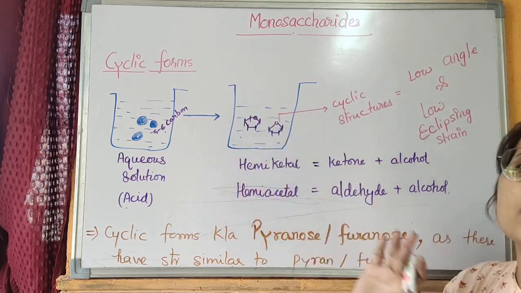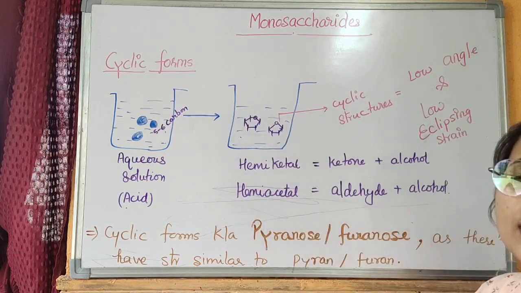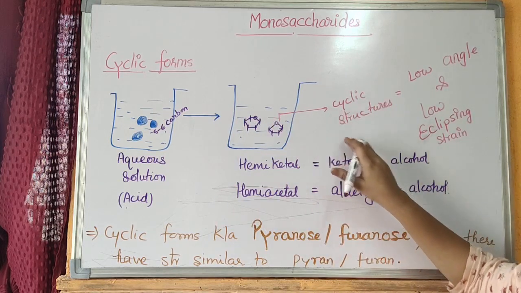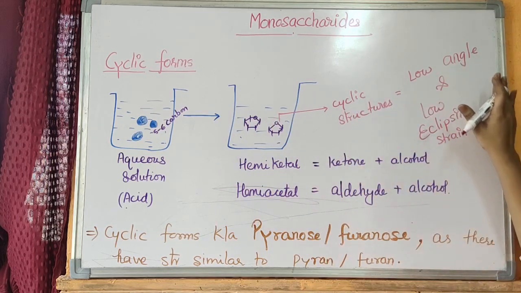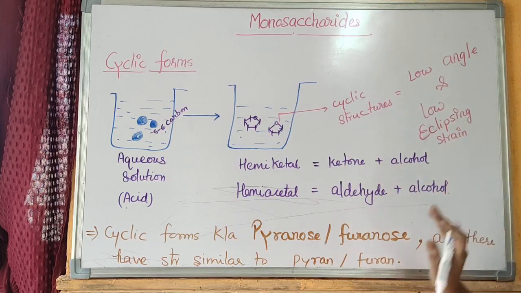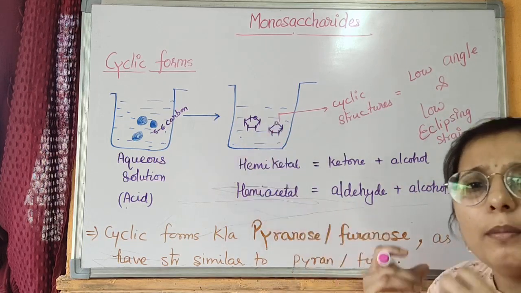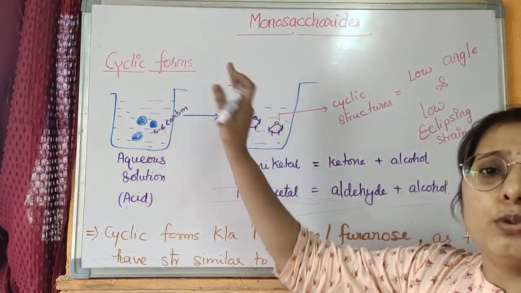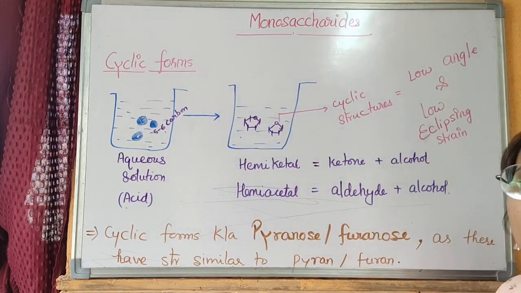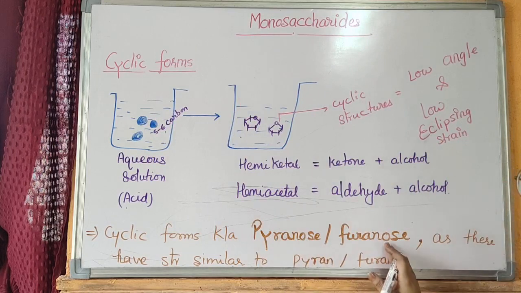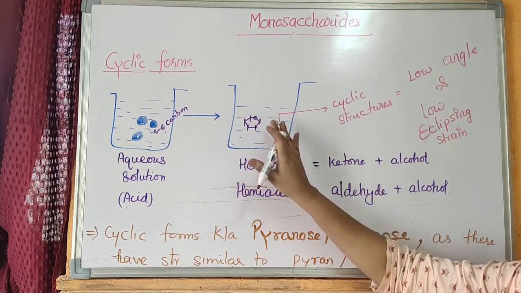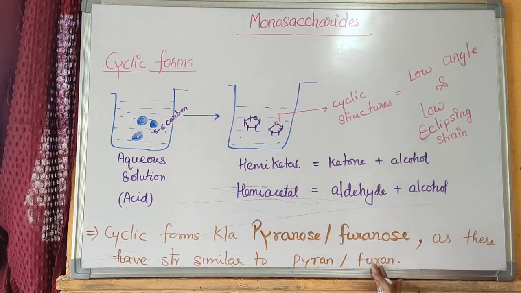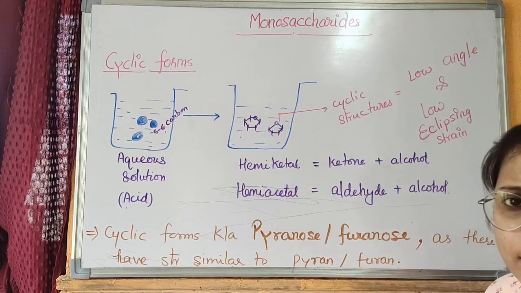The cyclic forms are more stable in the aqueous solution because the cyclic forms have low angle and low eclipsing strain. The cyclic forms that are formed in the aqueous solution or the acidic solution of monosaccharides are named as pyranose or furanose because these cyclic structures have a similarity with the pyran and furan molecules.